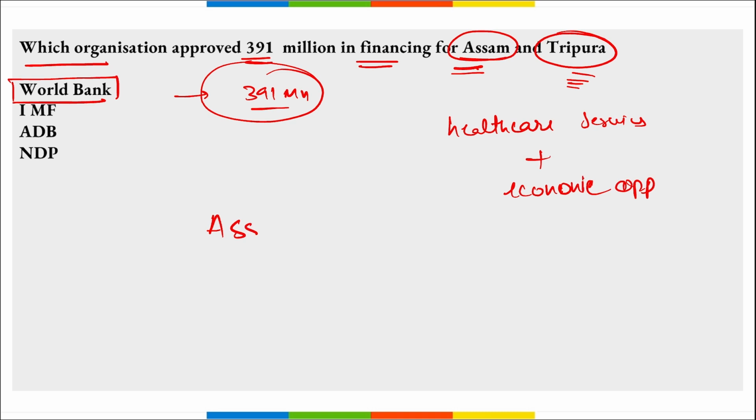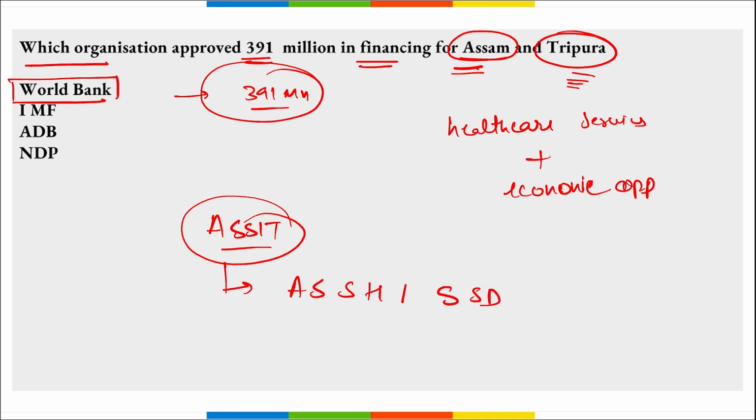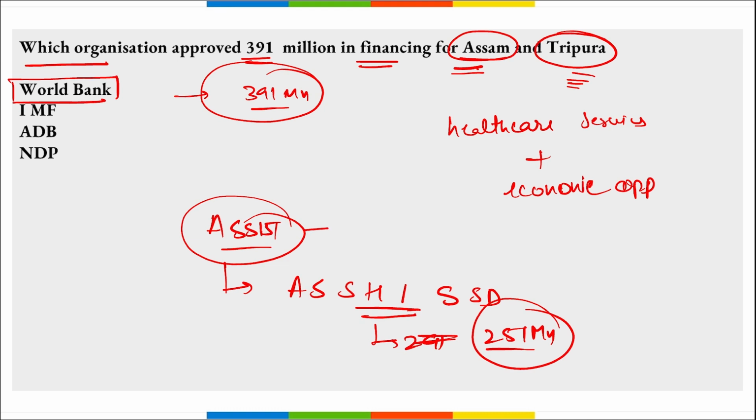Then there is a program Assist. What is this Assist? It is Assam State Secondary Healthcare Initiative for Service Delivery and Transformation, right? And this project will receive $251 million to improve the secondary health services. So a question can be asked, this Assist program is of which state?